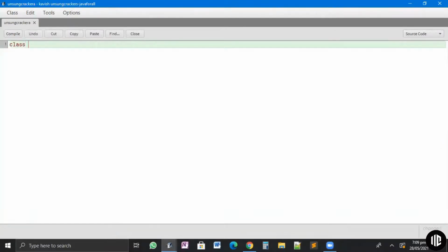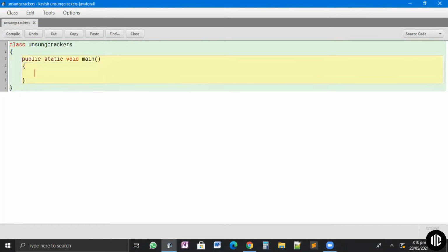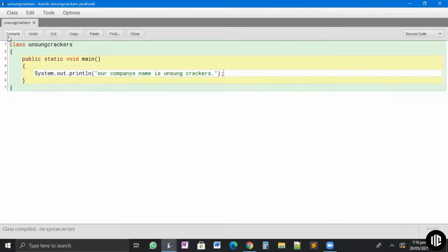This might look very complicated as of now, but I'm just giving you a certain example. So if I write a small program like this, and if I compile it and run it, there will be an output to this program, which will be: our company's name is Unsung Crackers.